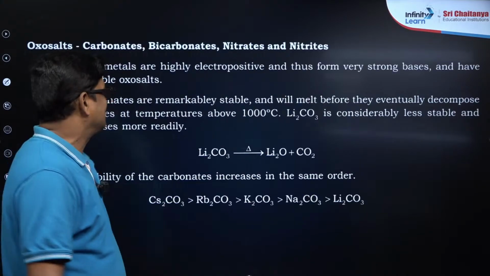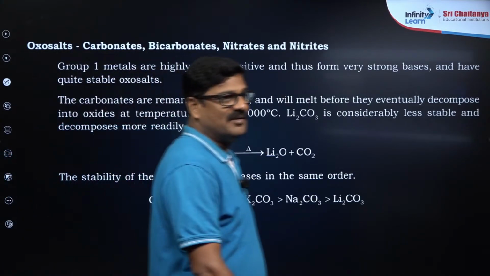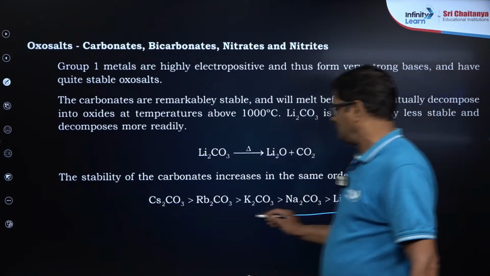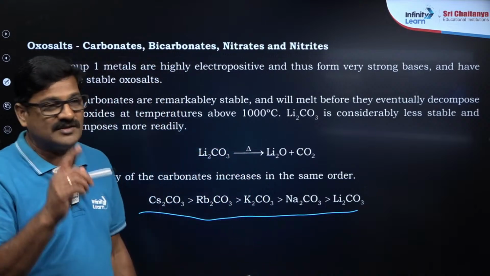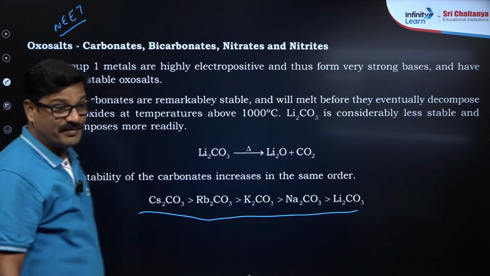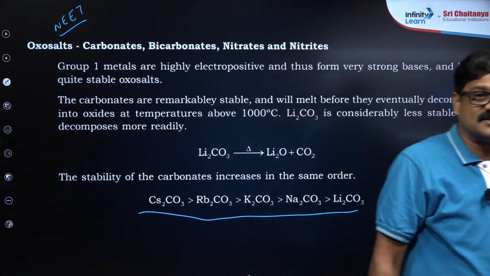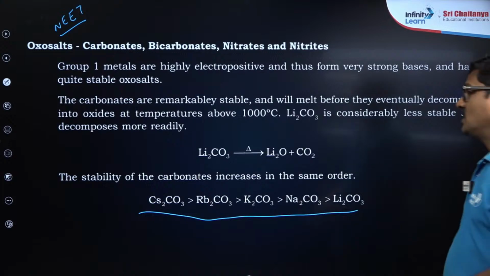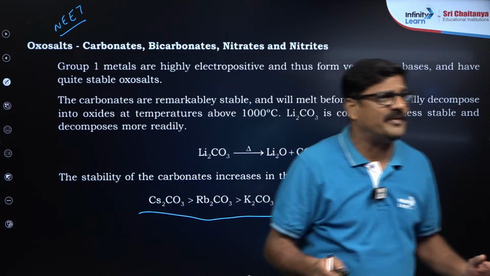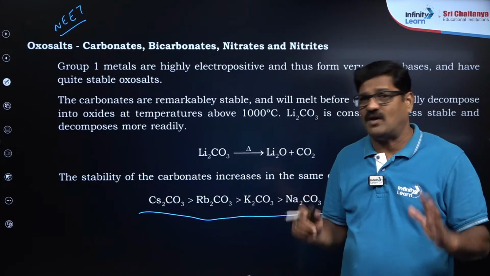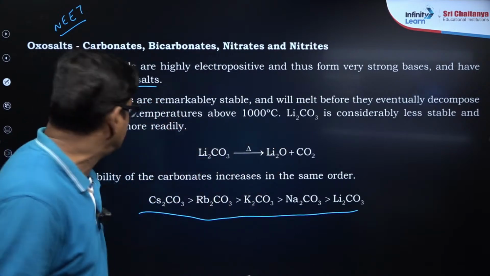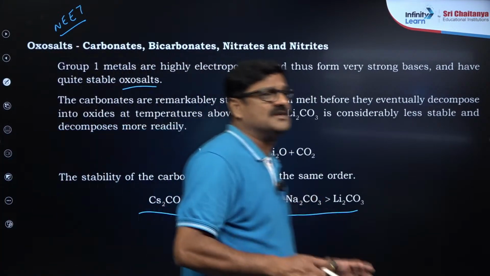ओके, राइट। नाउ सो ऑक्सो सॉल्ट्स वेरी इंपॉर्टेंट चीज का है। So definitely you will be getting questions like this. Based on these, you are going to get questions in NEET: oxides, carbonates, bicarbonates, sulfates, nitrates. These are oxo salts. Group 1 metals are highly electropositive and thus form very strong bases and have quite stable salts. जो salts form होता है वो जो ऑक्सो सॉल्ट्स आर हाईली स्टेबल, द कार्बोनेट्स आर रिमार्केबली स्टेबल।